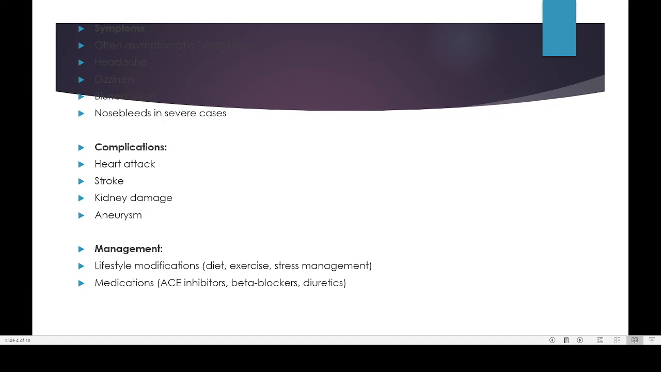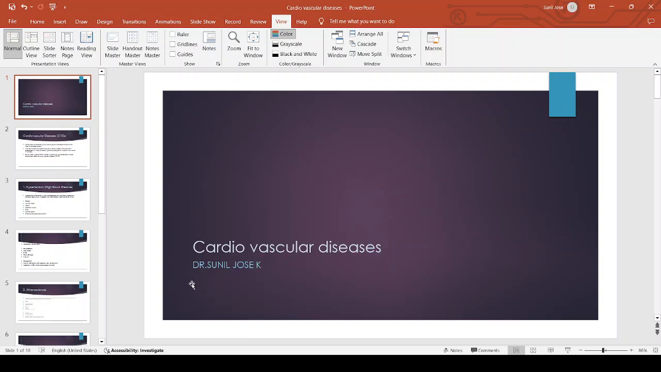Then another problem is regarding the symptoms. I want to change this into a different slide.